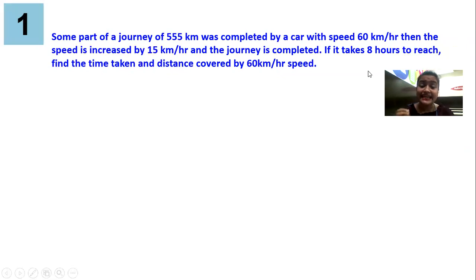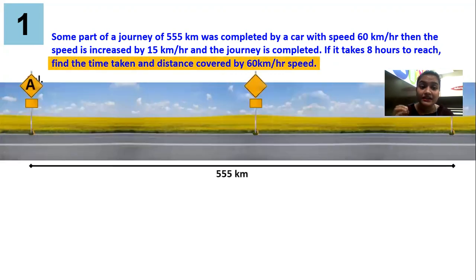If it takes 8 hours to reach, find the time taken and the distance covered by 60 km per hour speed. The question says, first of all, we all know when it is about word problem, we focus on the find part. And the question says, find the time taken and the distance covered by 60 kilometer per hour speed. We have to find out two things, time taken, distance covered.